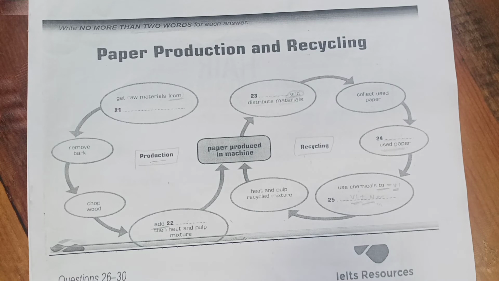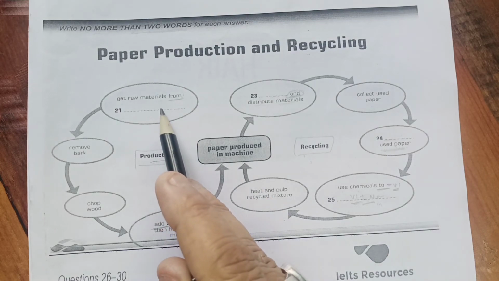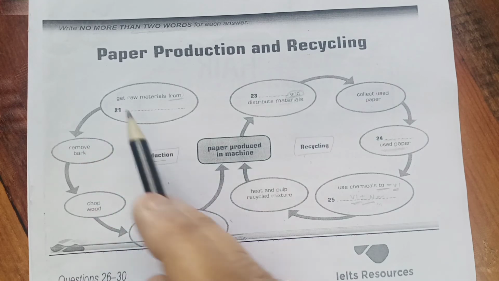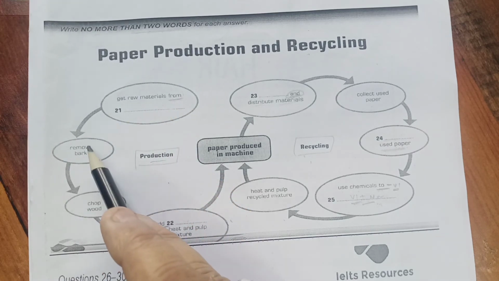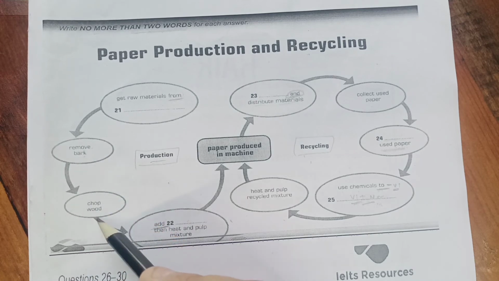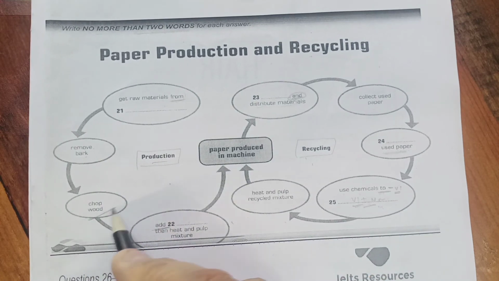Moving ahead, what I mean to say is we must know when to switch on the mind and when to switch off the mind. After this question, whether we attempted it or not, we move towards remove bark and chop wood. Our mind is switched off, our ears are just listening up to chopped wood. It may take 2 lines, it may take 10 lines.